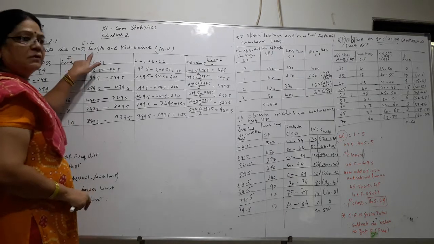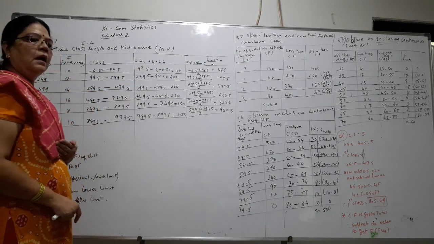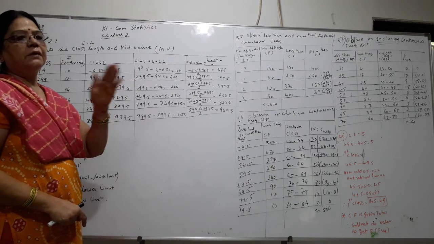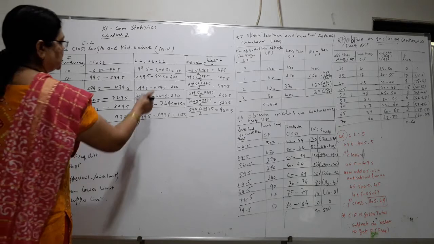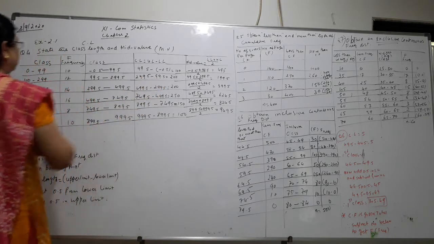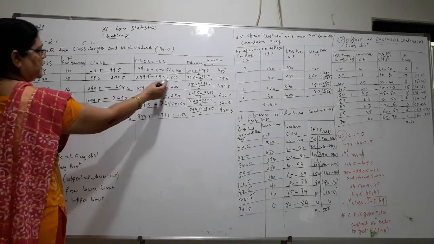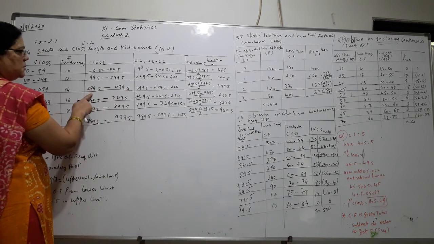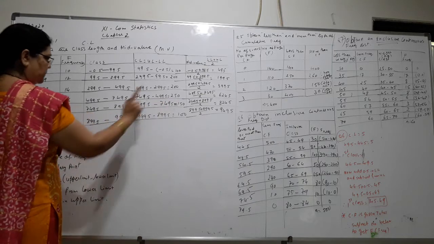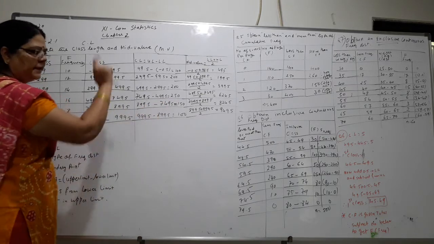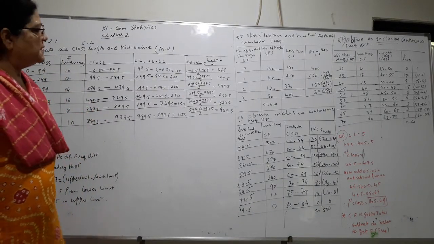Here you are asked to find out the class length. So class length you will find out as upper limit minus lower limit. And if it is inclusive, first you will convert into boundary points and then you will find out the class length. So in the same way, you have followed it. So upper minus lower, this you have to consider. 200 upper minus lower, 200. 250 upper minus lower, 150, this you will get 100. So this is the class length of the frequency distribution.